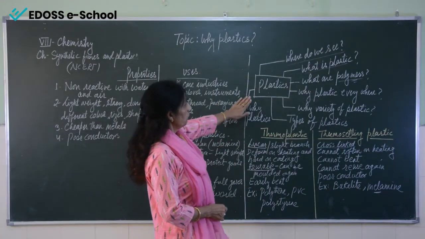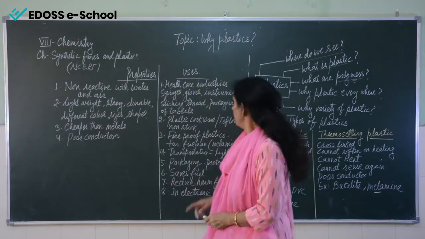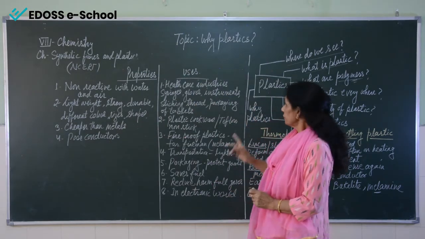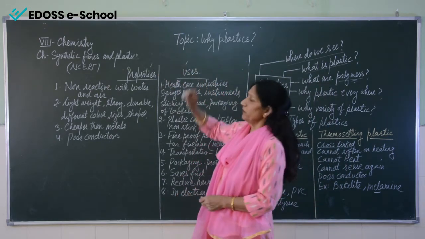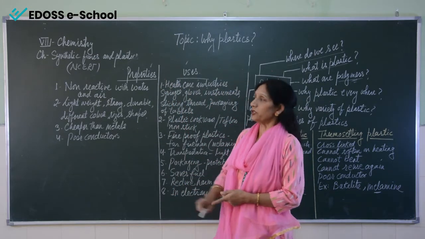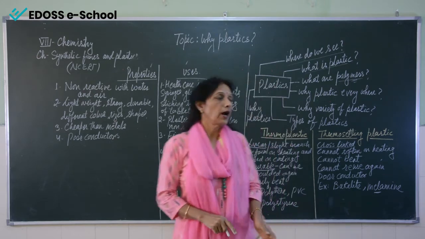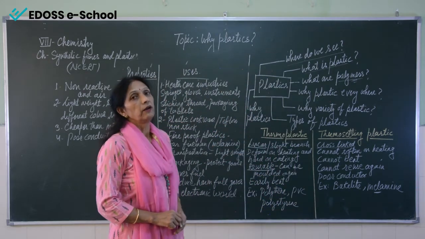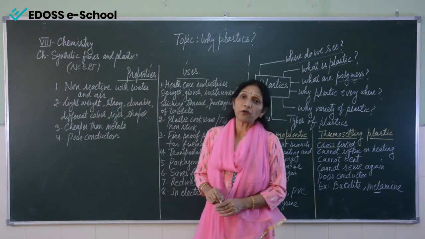Now, why plastics? This is the last part of this topic on plastics. Why are we using plastics? To understand why, we have to read two topics: first its properties, and second its uses. Because of its properties and its uses, we are using plastic in our daily life. Now, coming to the properties. What are the properties of plastic?